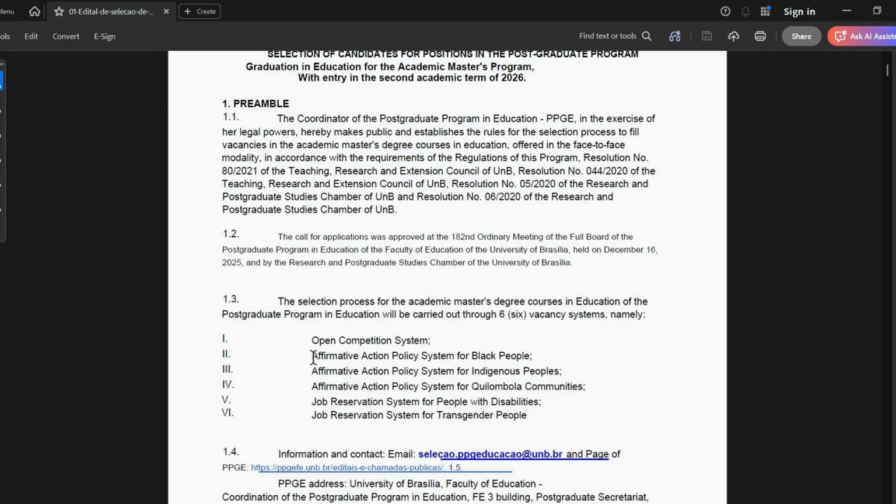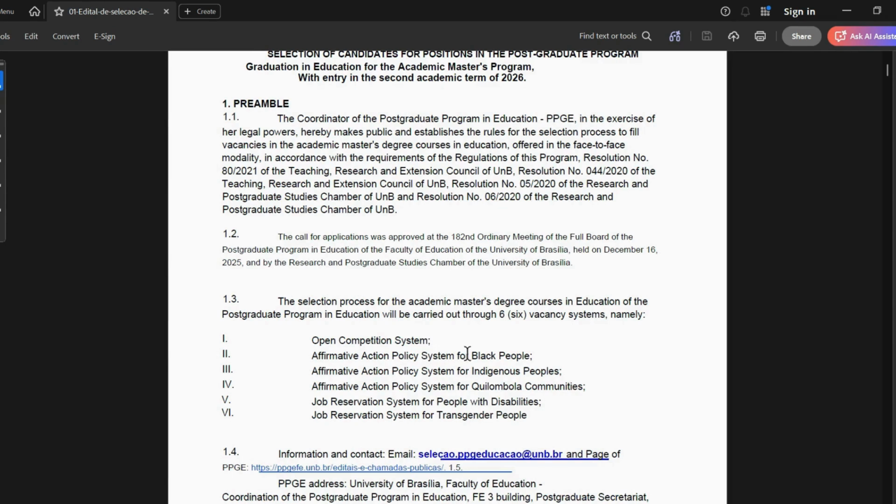The second one is the affirmative action policy system for Black people. Brazil has policies to try to even out years of injustice to Black people. So this is an affirmative action targeted at Black people in Brazil. Then the same affirmative action for indigenous people, in the same spirit, and for Quilombola communities. Brazil also has an option for people with disabilities, and the last one is for transgender people. These are the ways in which you can come in.